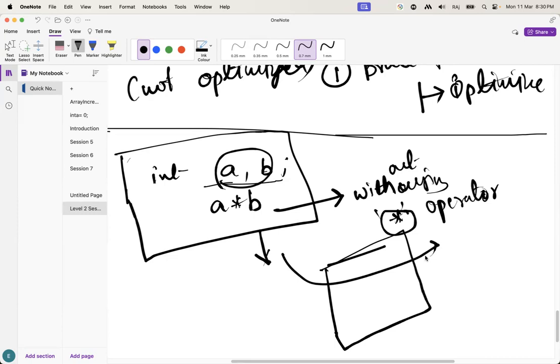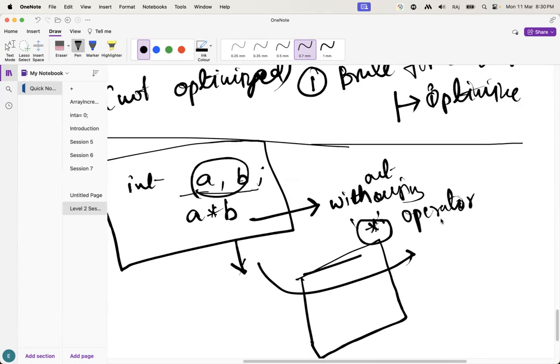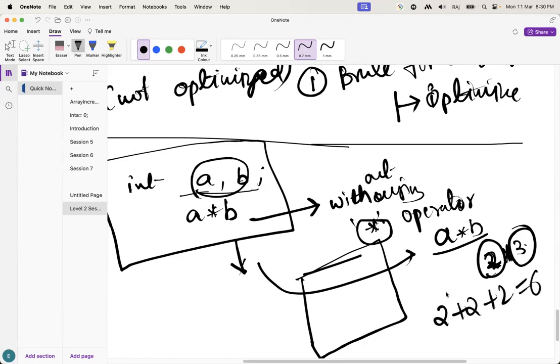Let's suppose you have to think what does it mean, A into B? Let's suppose here 2 into 3. What does it mean, 2 into 3? It means we have to add 2, 3 times. Guys, understand? Here instead of the multiplication, we have to add 2, 3 times: 2 plus 2 plus 2. What does it mean? 6. What is 2 into 3? 6. Guys, understand this one?